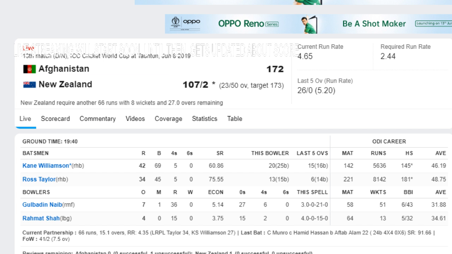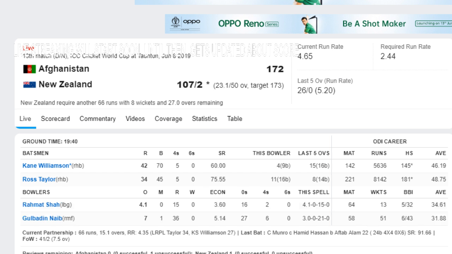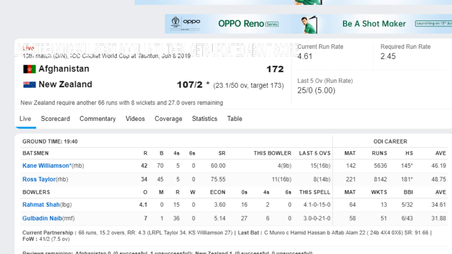Afghanistan got the wicket on the very first ball of Martin Guptill, first ball duck. After that, Williamson and Munro were building up the innings, but Afghanistan soon got another wicket when Colin Munro got out at 41 for 2. Since then, these two have developed the innings at a steady rate, currently 4.61. It's 23 overs gone, 107 for 2.